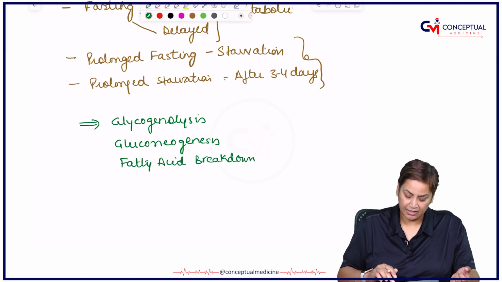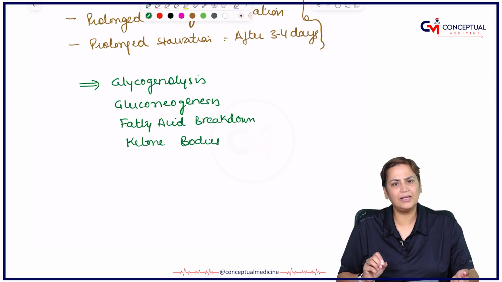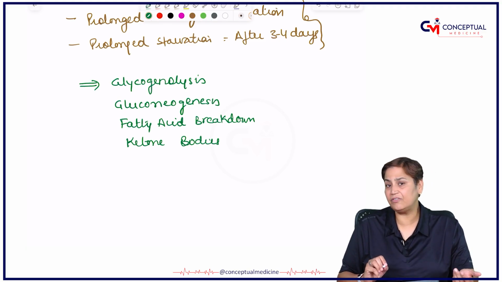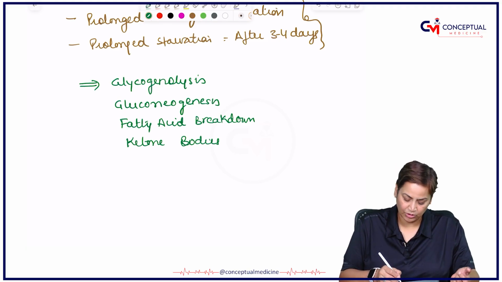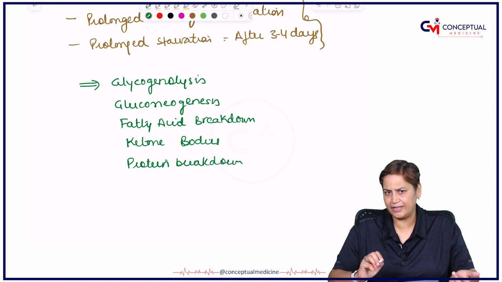Then ketone bodies come into the picture. And last but not the least, the substrates which can give energy to the body in the end also include protein breakdown or proteolysis. That is why we say after 4-5 days the body undergoes cachexia.